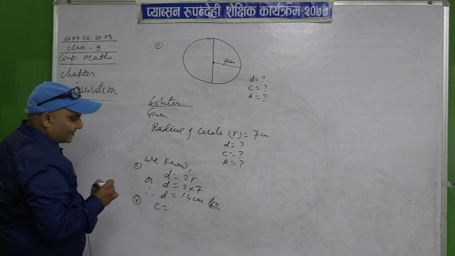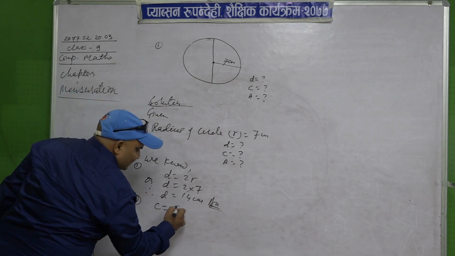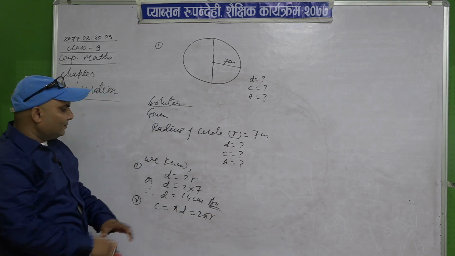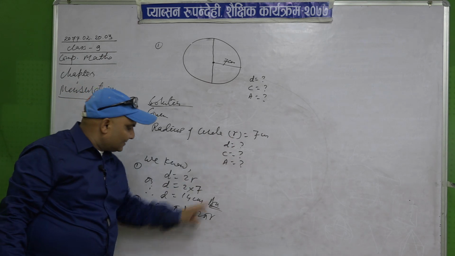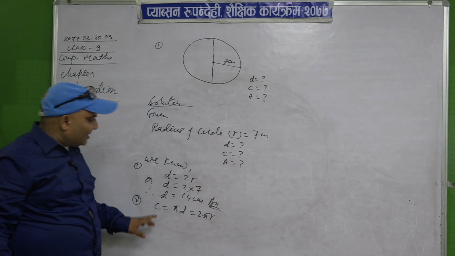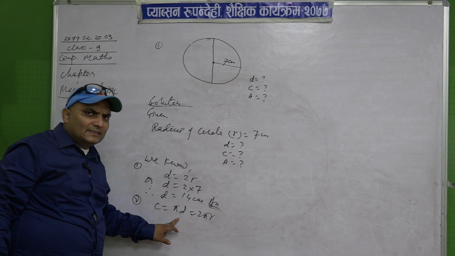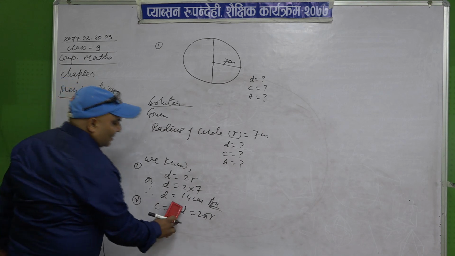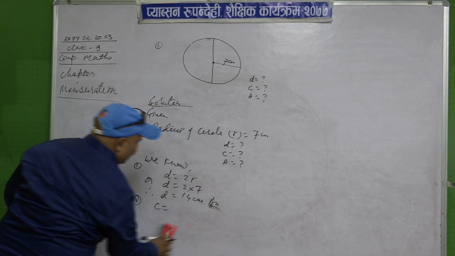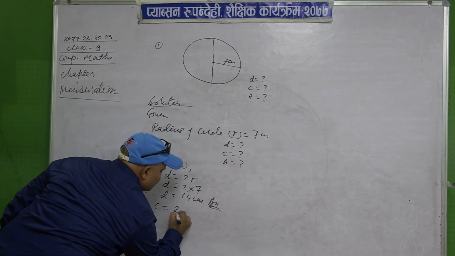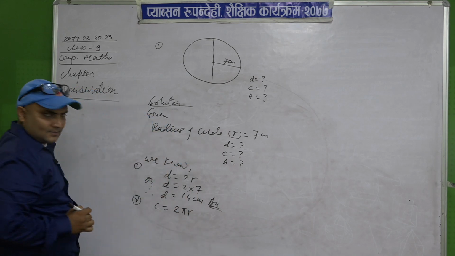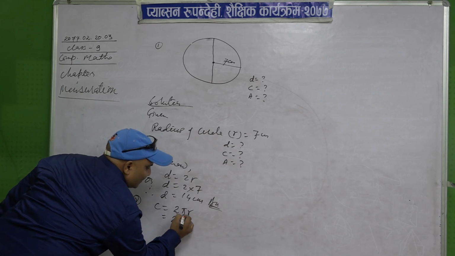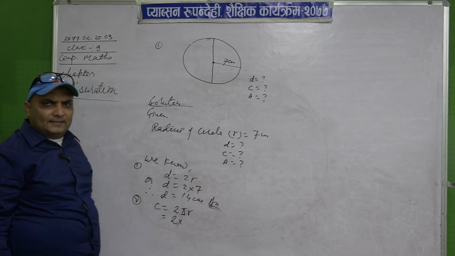Now number 2, circumference C. What is the formula of circumference? Yesterday we derived pi d or 2 pi r. If you use the value of r, then use the formula 2 pi r. If you use the value of d, then use the other formula. Use whatever you like. I am using 2 pi r. Now put the value. 2 means 2, and I think you know the value of pi.